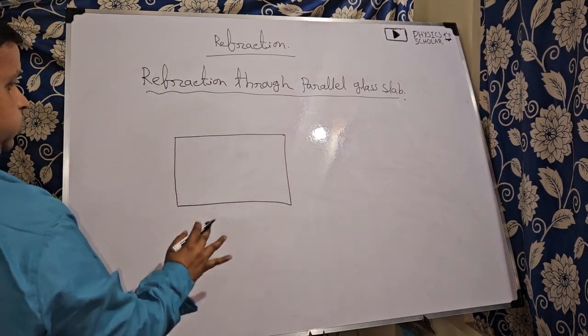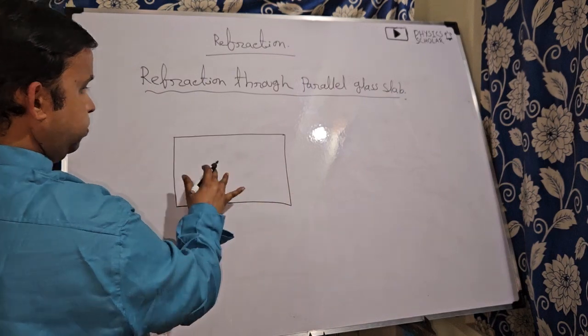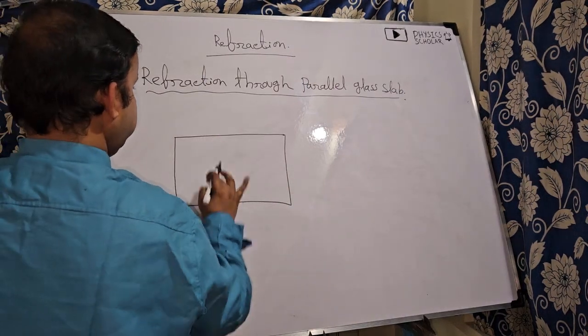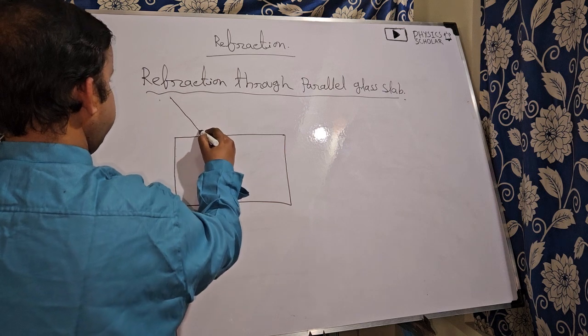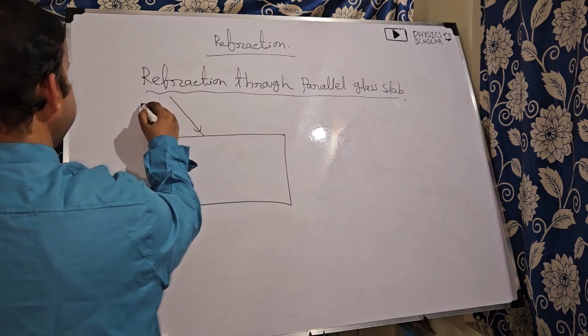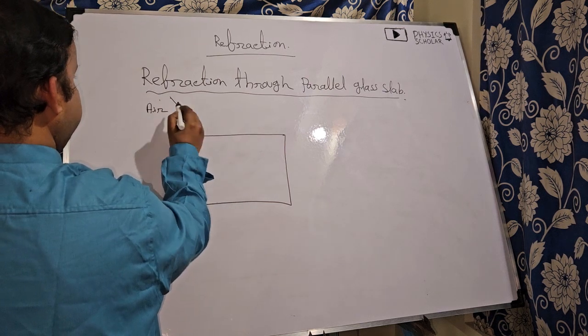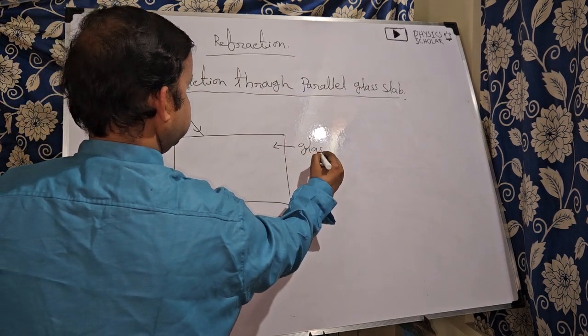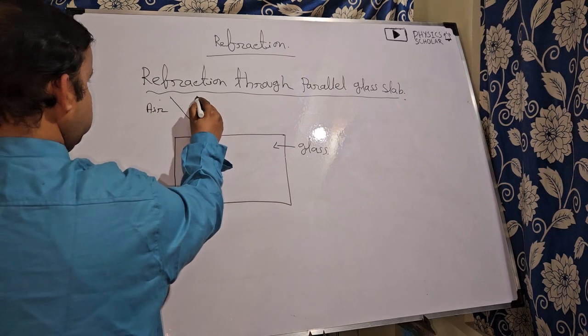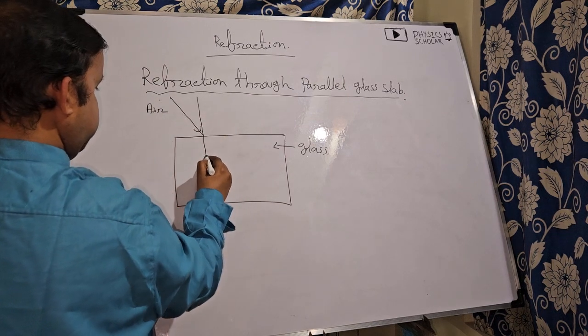So suppose this is the glass slab made of glass. The opposite sides are parallel. Now this is the ray of light. This medium is air, and this medium is glass. So this is the perpendicular drawn.